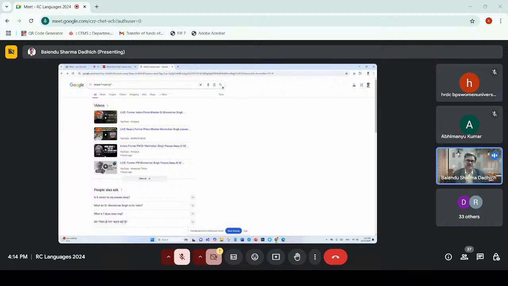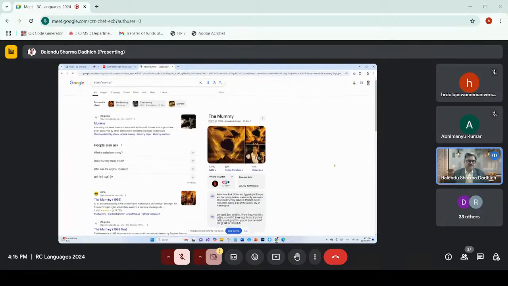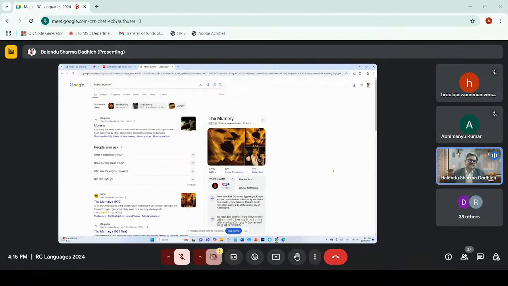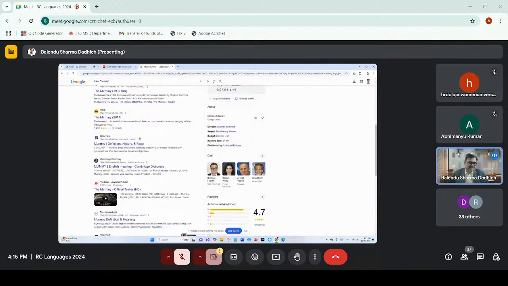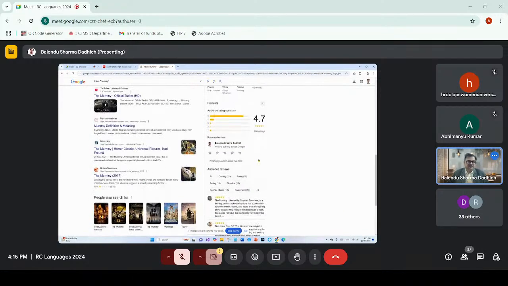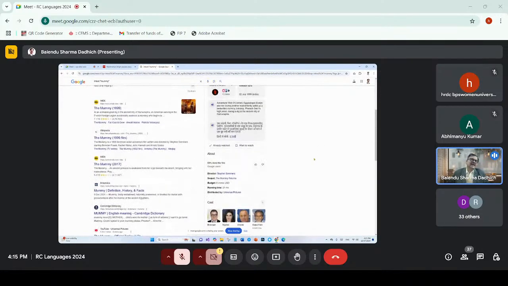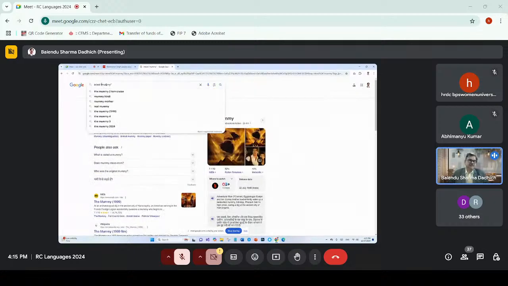I have written mummy here. So if I click on this one, irrespective of whether the title has it or not, the text of the article will always have this word. Even though mummy is also appearing here in these articles in the title itself, we are not concerned with this. We wanted that in text it should appear. So maybe I can use some other word as well, like mummy 2024.